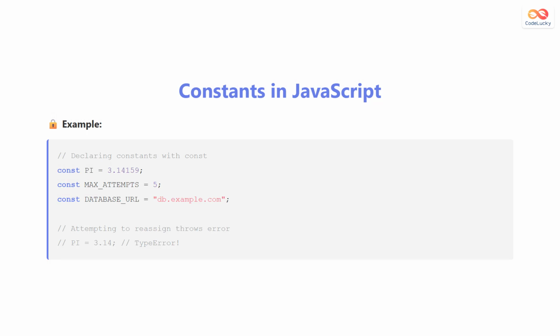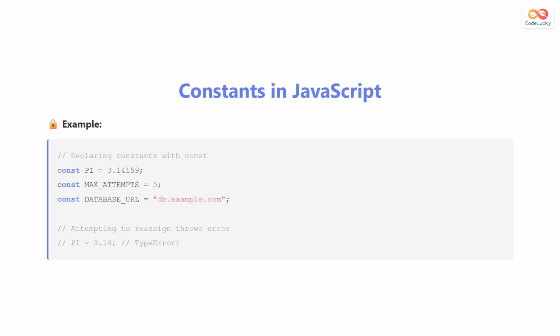JavaScript has a built-in way to enforce constants using the const keyword. Here we declare pi, max attempts, and database URL using const. When you use const in JavaScript, the language actually prevents you from reassigning the value. If you try to reassign pi or any other constant declared with const, JavaScript will throw a type error.